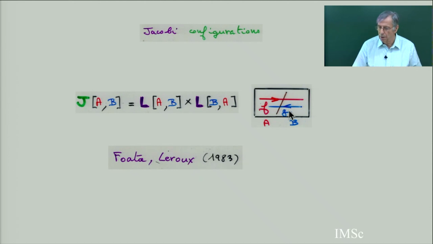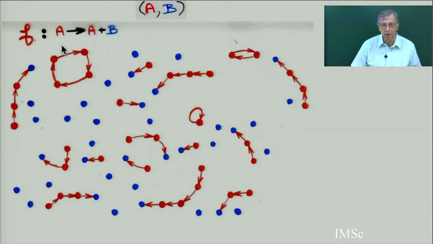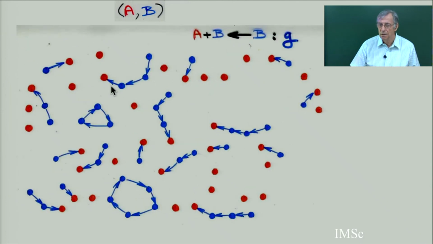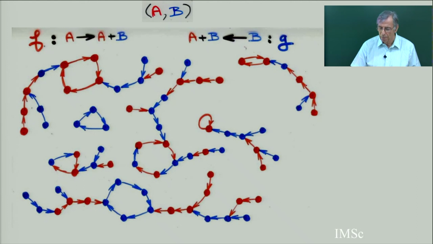So here is the interpretation in the picture. We have an injection, the first Laguerre configuration. You have the blue points, remember, for one Laguerre, and you have the red points, there is a cycle, and there is some chain which terminates in a blue point. So this was the F. Now this is G, an injection from B to A union B. So you have some cycles in blue, some chains in blue, ending in a red point, and you superpose the two, and you get this. So you get what is called a Jacobi configuration.